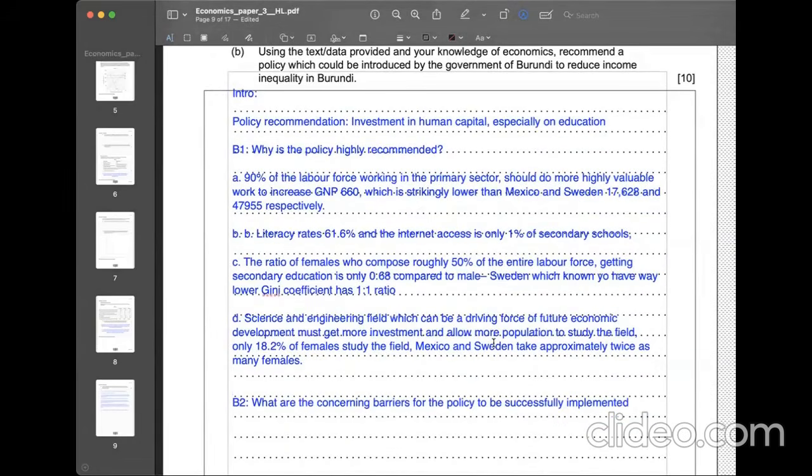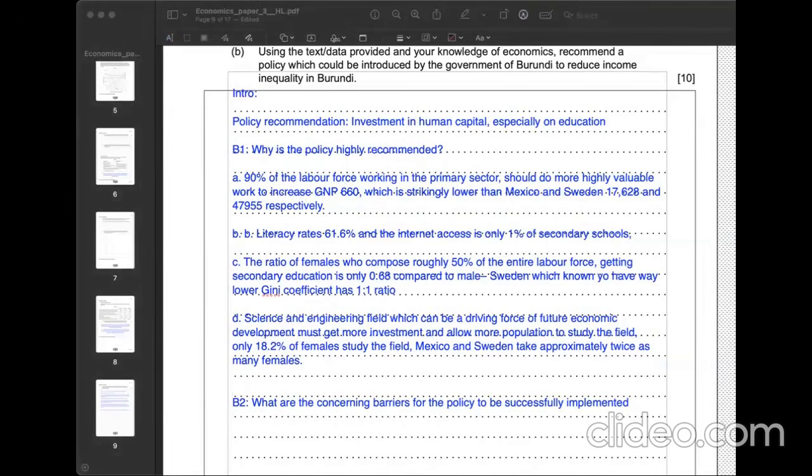And next, body 2 is a bit of evaluation on myself. What are the barriers to the policy being successfully implemented, given the situation of the government and the country's economy?